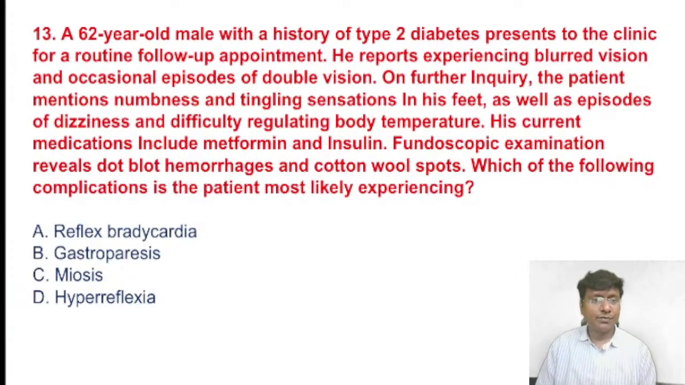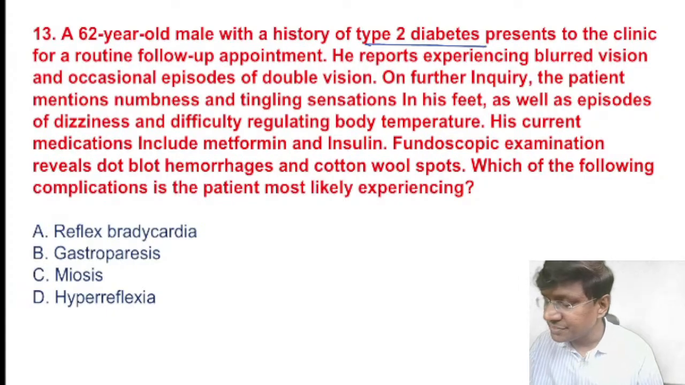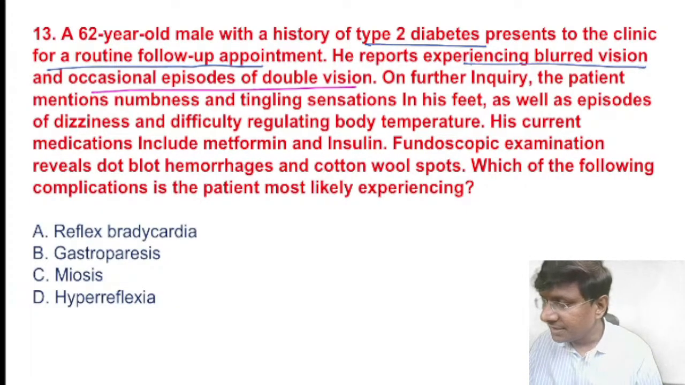Okay, so we have a 62-year-old male. Now what is he presenting with? He is presenting with history of type 2 diabetes mellitus. He presents to the clinic for routine follow-up appointment. He reports experiencing blurred vision and occasional episodes of double vision.